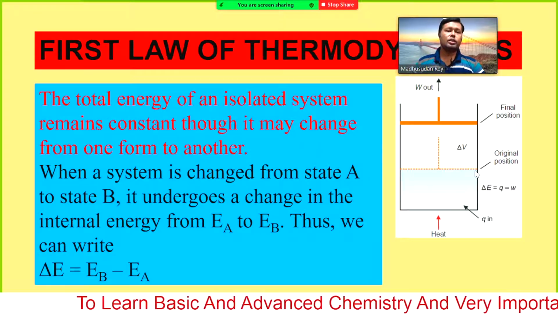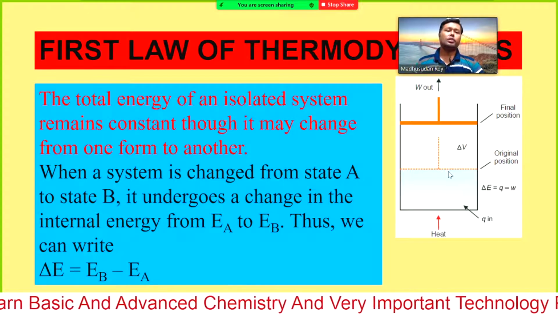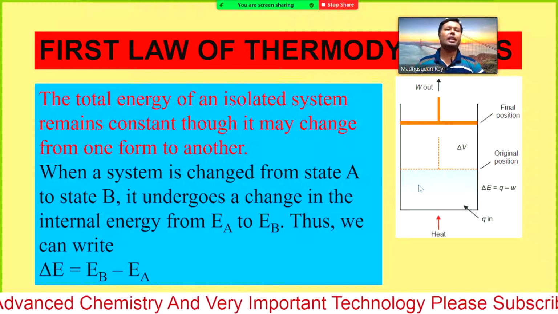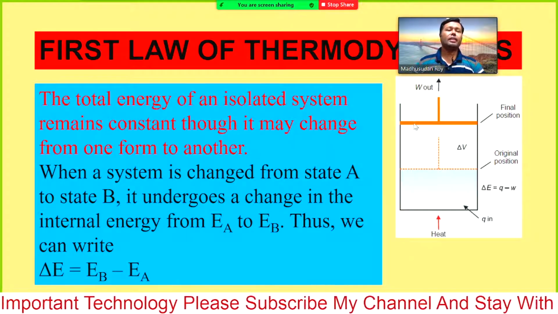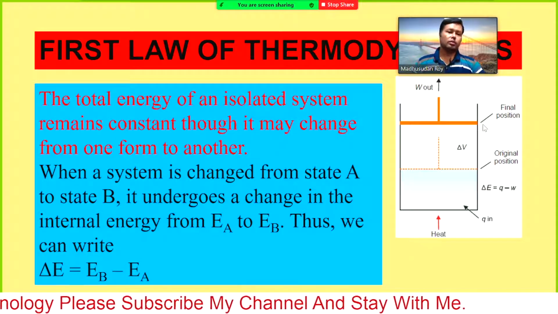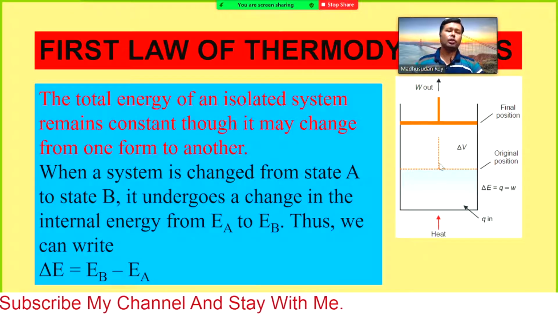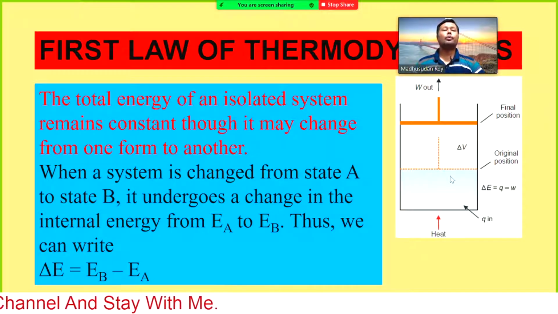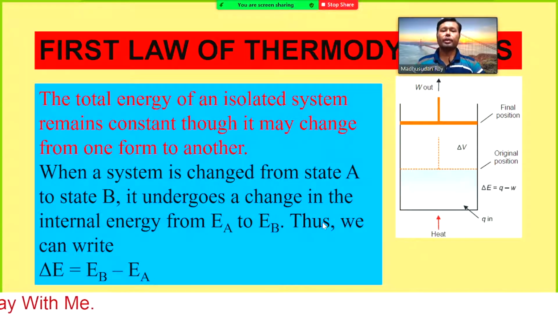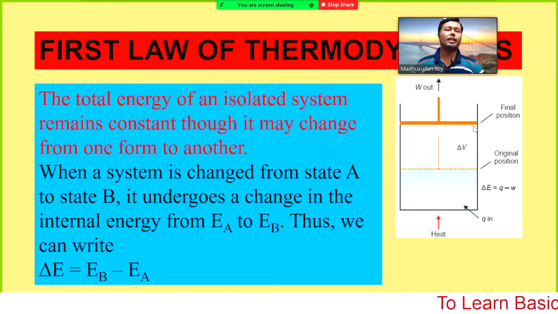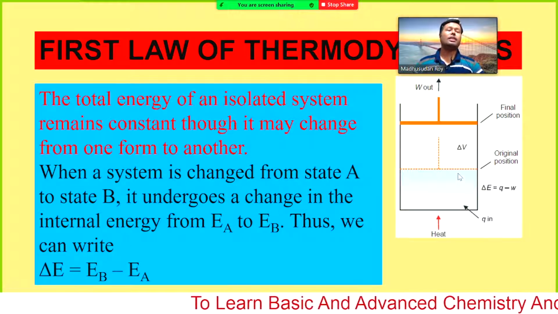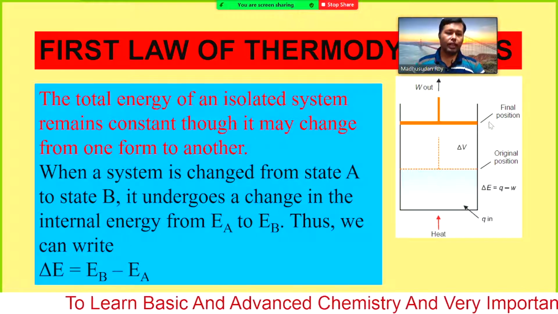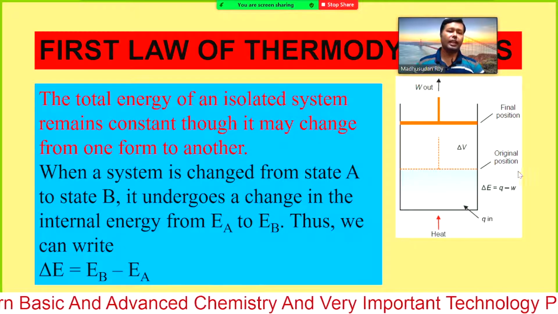So if we consider this was the initial position, it had some internal energy, and if we expand the gas, the volume comes to this point. This is the final position. That time also we will have some internal energy. Thus we can write the energy of the initial position is EA and the energy of the final position is EB. So delta E, the change in internal energy, will be EB minus EA, that means final energy minus initial energy.